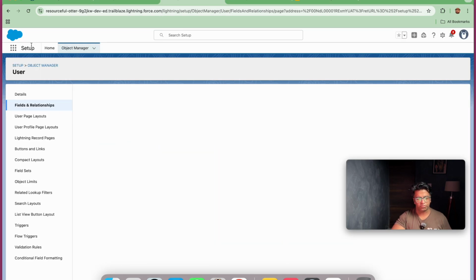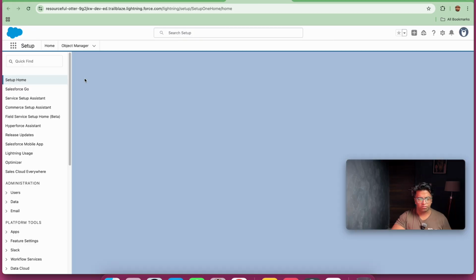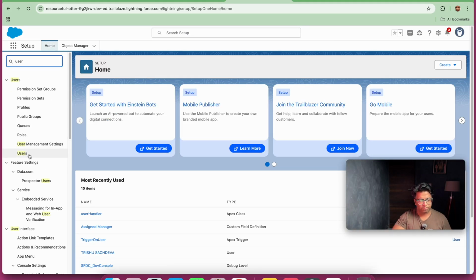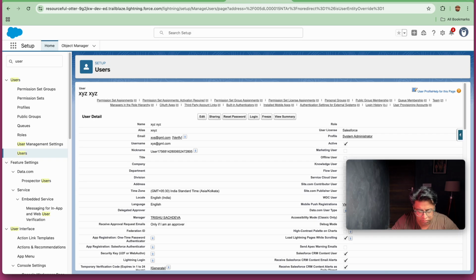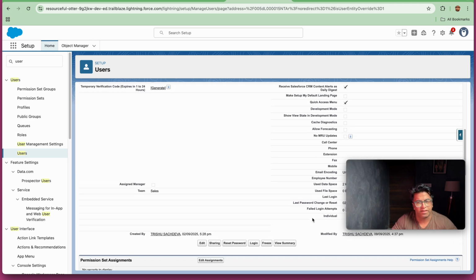So I have one user, so let's go on to user object, because earlier I was testing this. So I have one user that I have created. So let's go here. So it is xyz. So its team is, if I go here, its team is sales. So means I have only one team available, sales. For other users I haven't given any team.